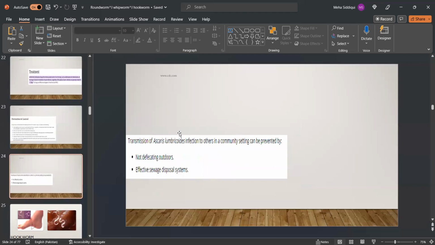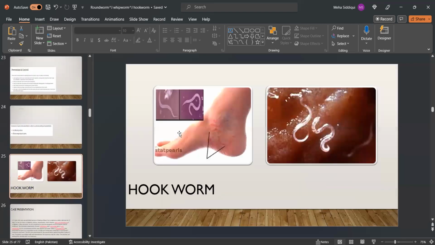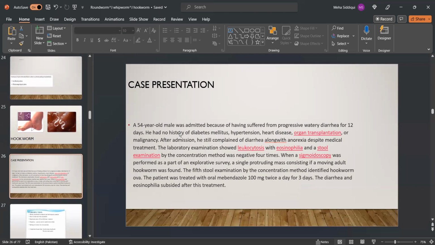Transmission of Ascaris lumbricoides infection to others in a community setting can be prevented by not defecating outdoors and by effective sewage disposal systems. Now, this is our second topic, hookworm.